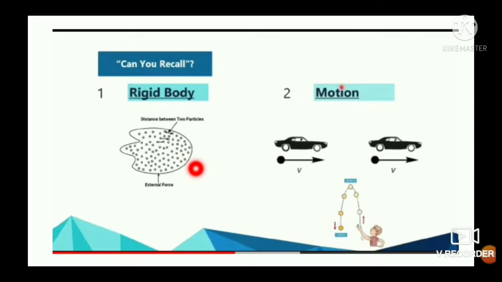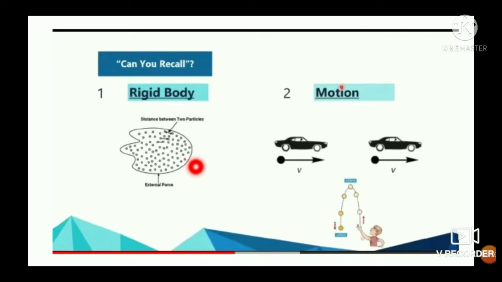In nature, no body exists as a perfectly rigid body, but substances in the solid state, that is a metal rod or metal disc, are considered as a rigid body.